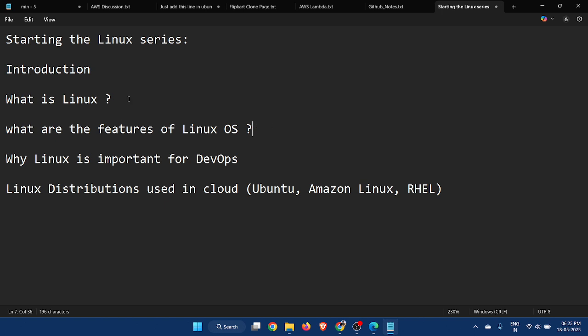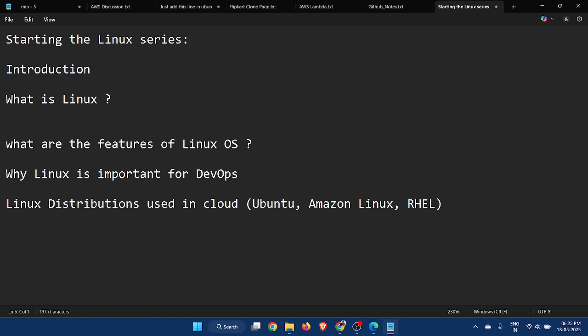Linux was invented by Linus Torvalds in 1991, hence the name Linux. It came from his name. The Linux operating system is similar to the Unix operating system.